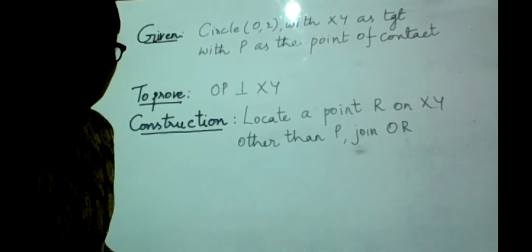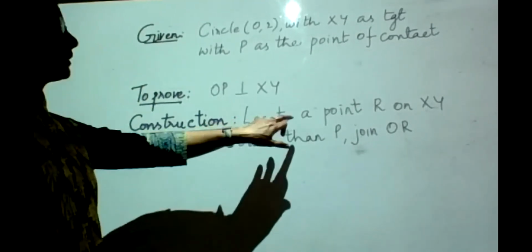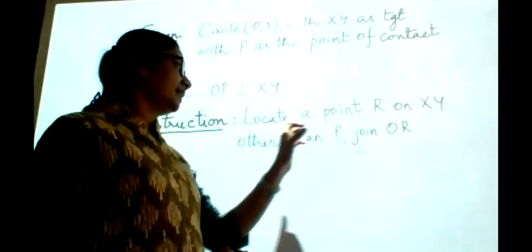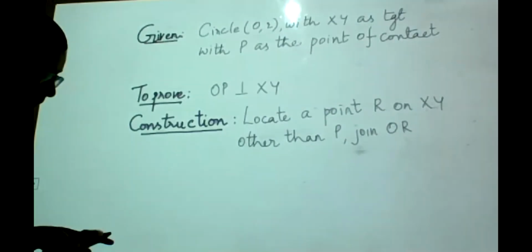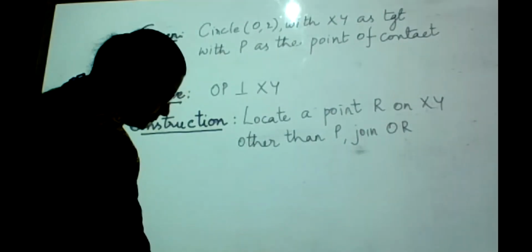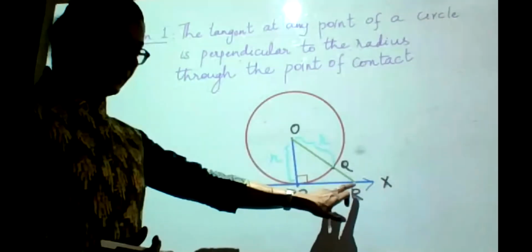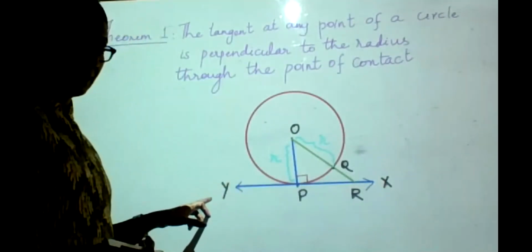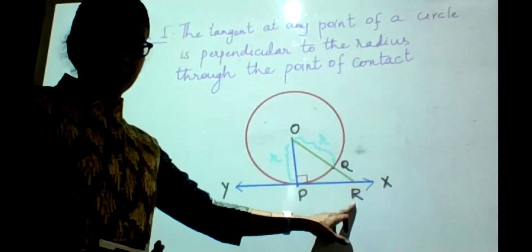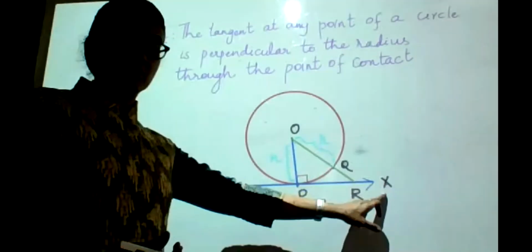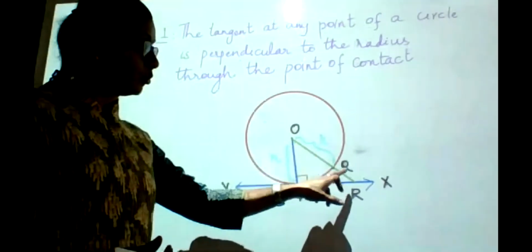So locate a point R on XY other than P and join O and R. Now let me go back to the diagram. You are going to locate a point R anywhere on the tangent XY other than P. P is already the point of contact. So you are going to locate a point R on the tangent XY such that it is a point other than P. And you are going to join your O and R.